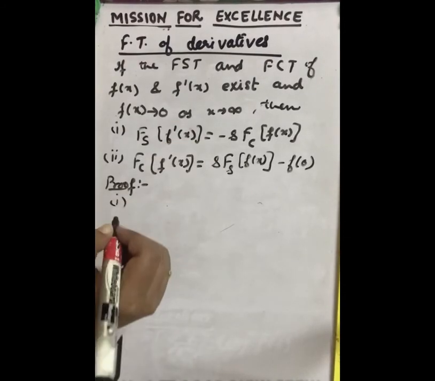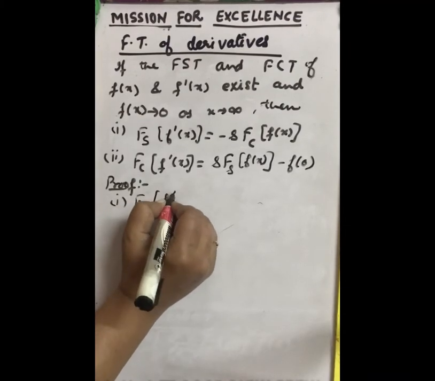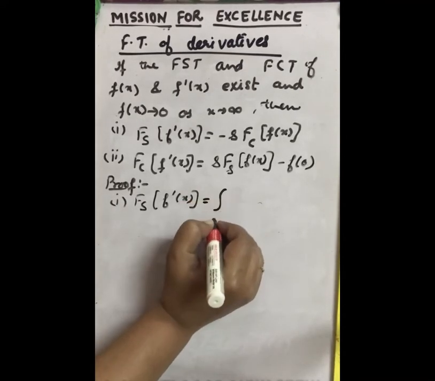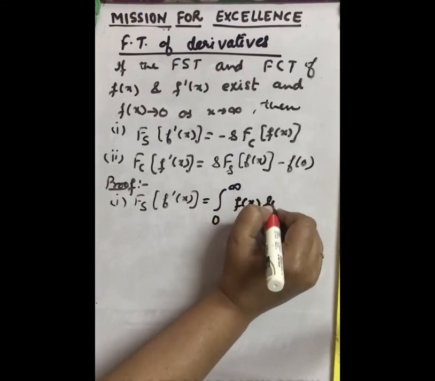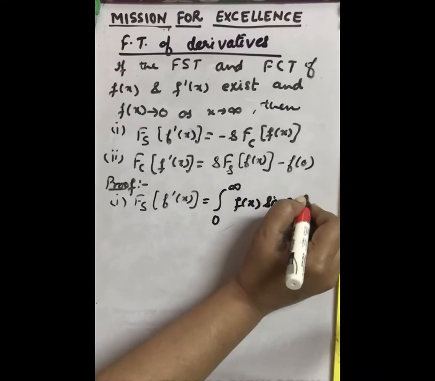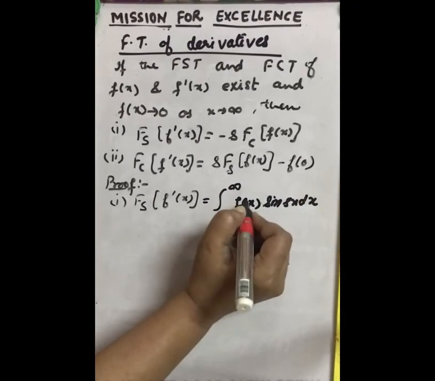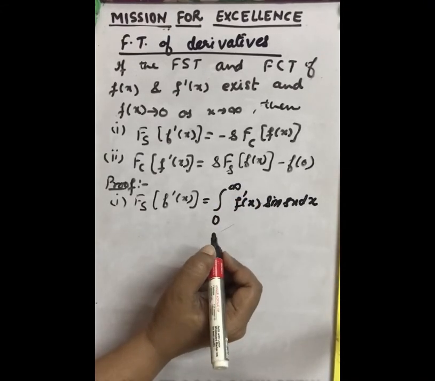Let us take first the Fourier sine transform of f dash x. By the definition, it will be the integral from 0 to infinity of f dash x sine sx dx. Now let us integrate it by parts.